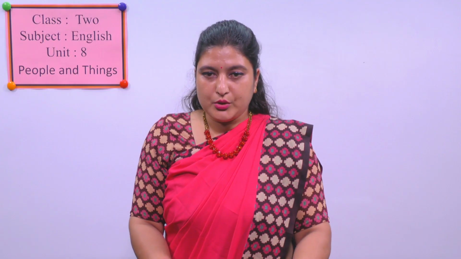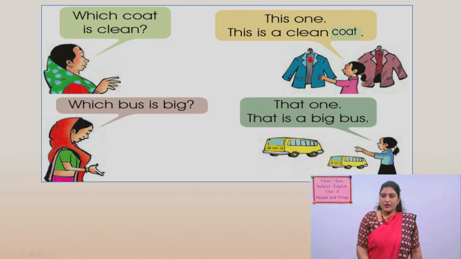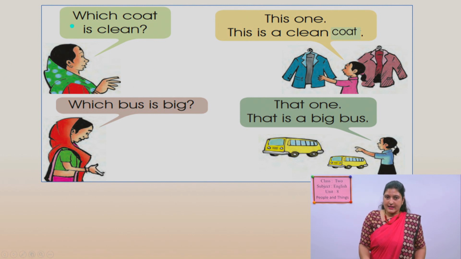Let's go to the next one. There are coats, and one is new and clean, and another is dirty. She is asking like this: which coat is clean? And she is saying this one. She is showing, touching this one. It is near to her. So she is saying this.